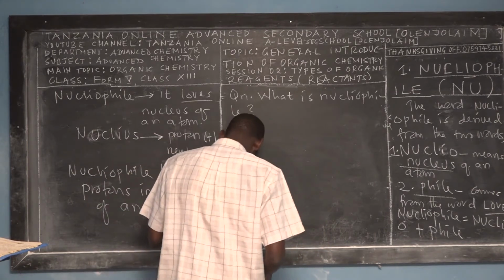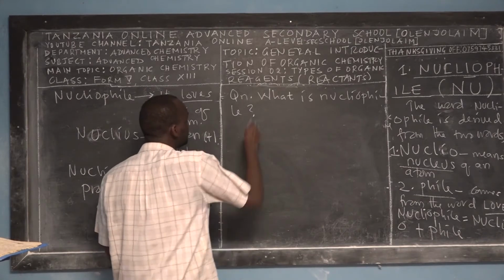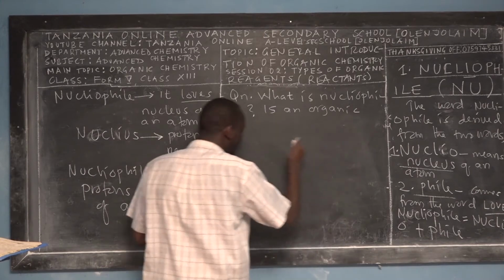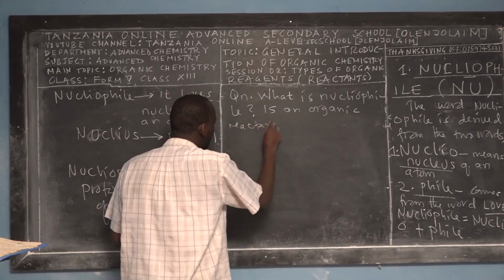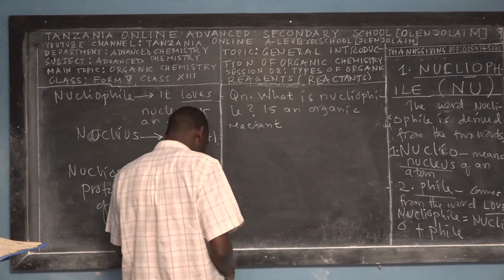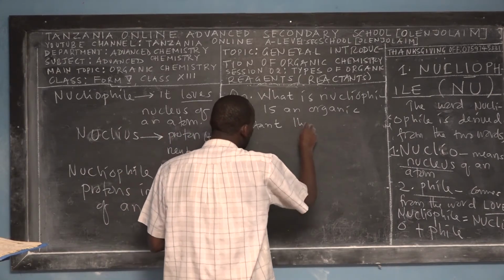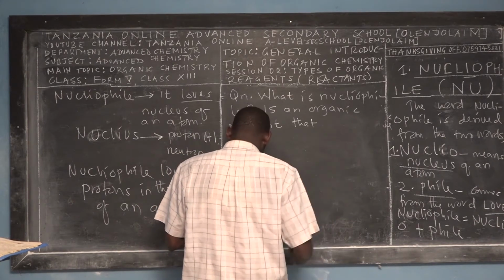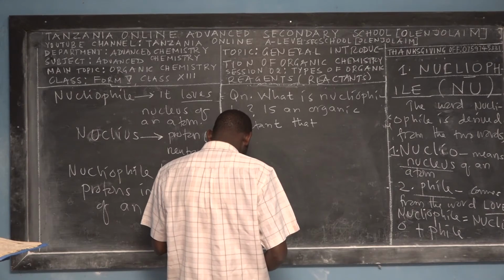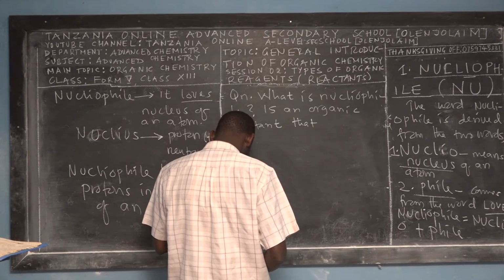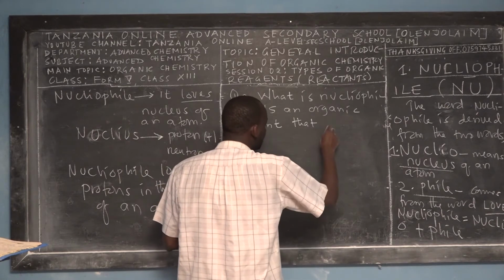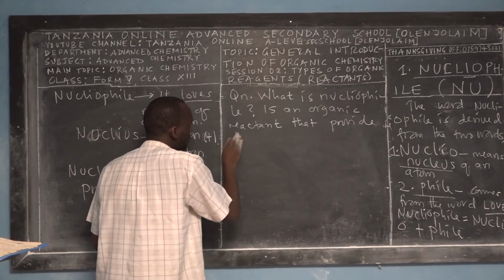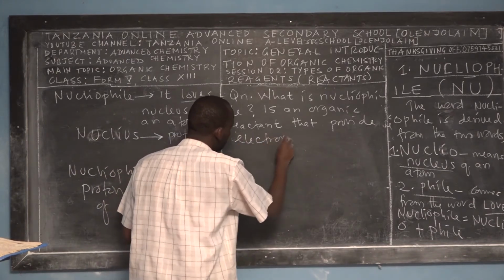The first one, we say that a nucleophile is an organic reactant. It means that it takes place in an organic reaction that provides electrons, right?